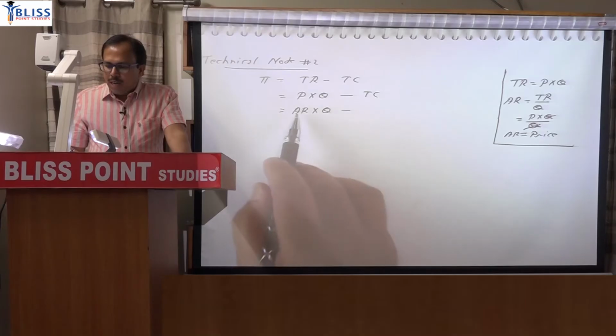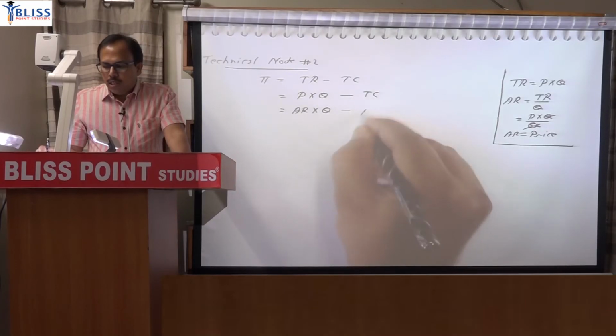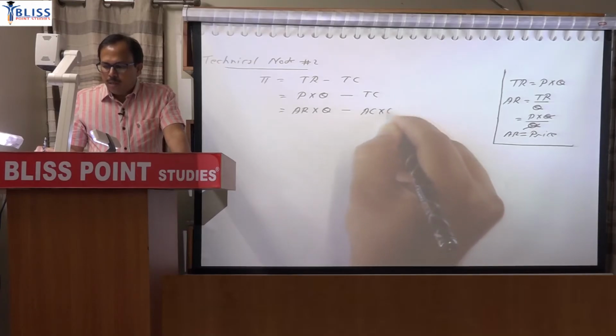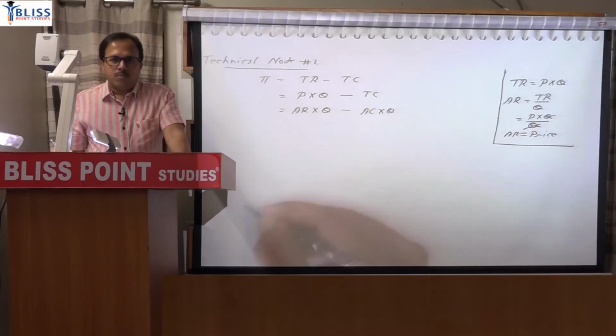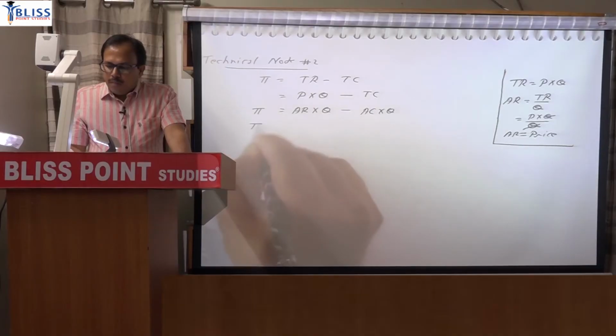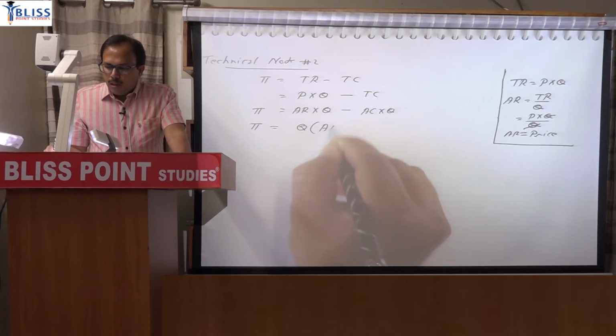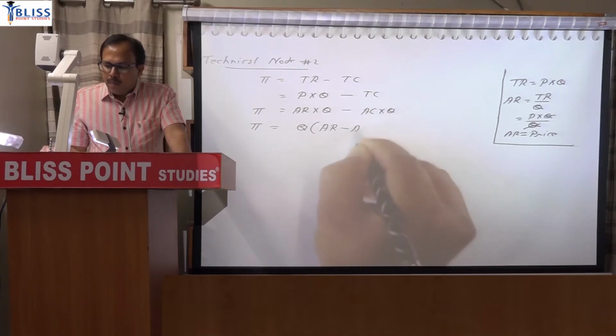So just like average revenue multiplied by quantity gives you total revenue, similarly average cost multiplied by quantity will give you total cost. So profit is, if you take that quantity common, quantity into AR minus AC.